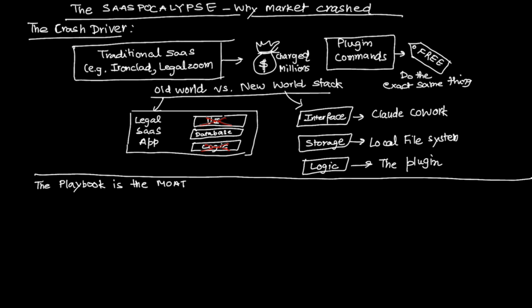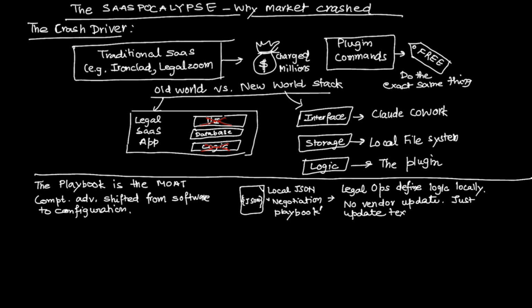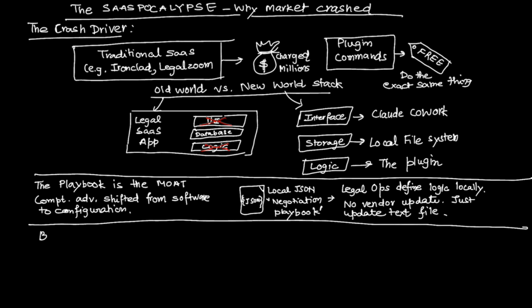The competitive advantage used to be the software. Now, the advantage is simply the configuration file. Legal ops teams can define their logic in a local JSON file, their negotiation playbook, and the agent executes it. They don't need a vendor to update the software. They just update the text file.